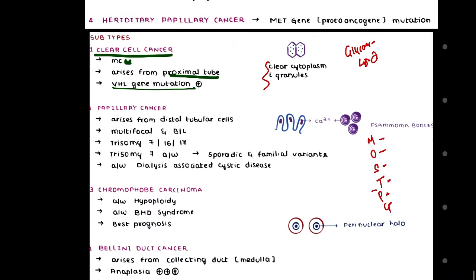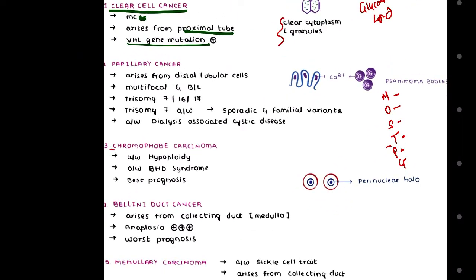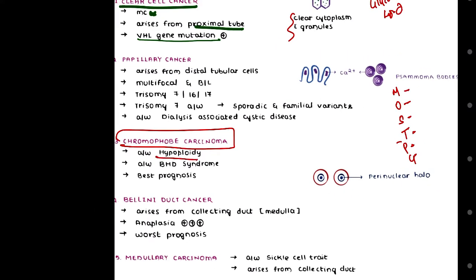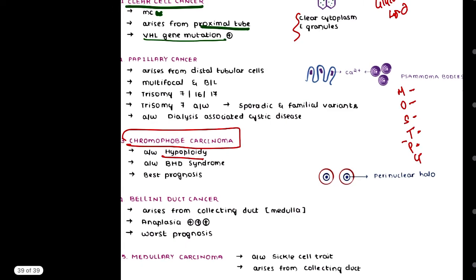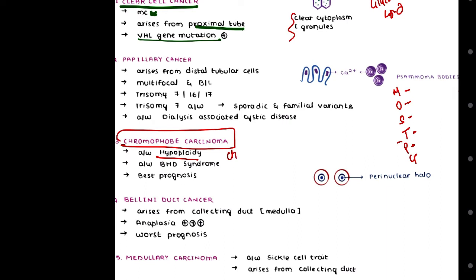Okay, now moving further, we'll find chromophobe carcinoma. What is this chromophobe carcinoma? It is a plant-like appearing carcinoma. In this condition there will be extreme hypoploidy, that means loss of many chromosomes, such as chromosomes 1, 2, 6, 10, 13, 17 and 21, and it is associated with BHD syndrome. What is BHD syndrome? It is Birt-Hogg-Dubé syndrome, as we have talked about this syndrome.